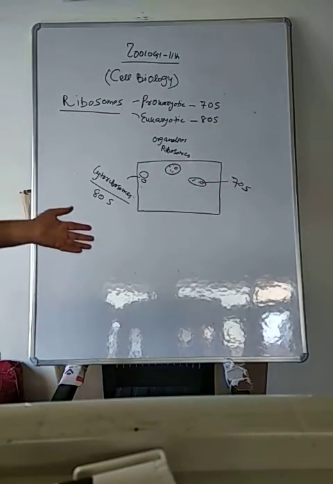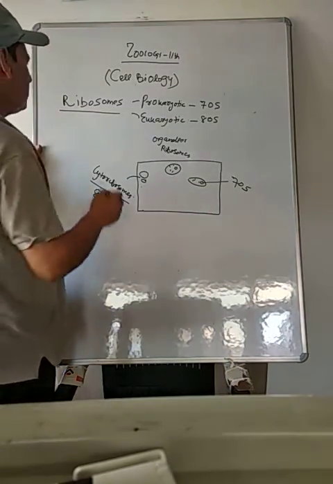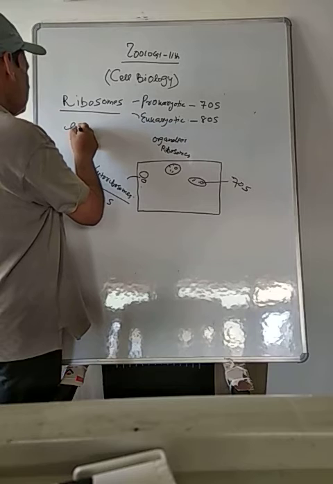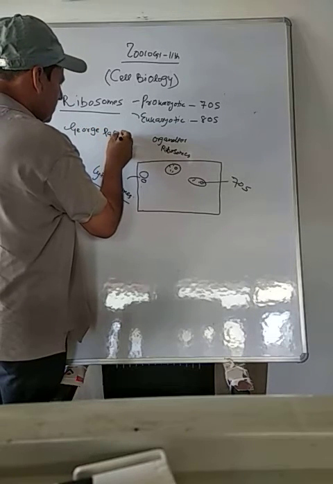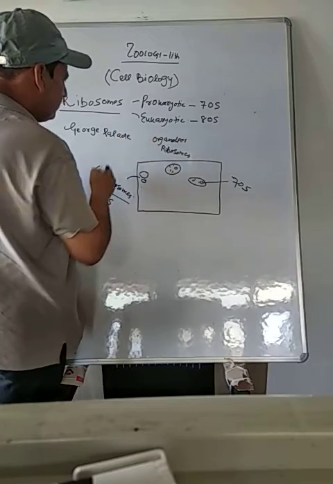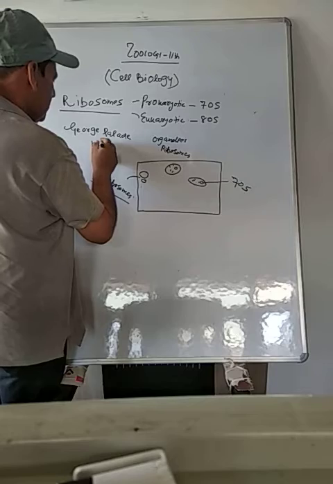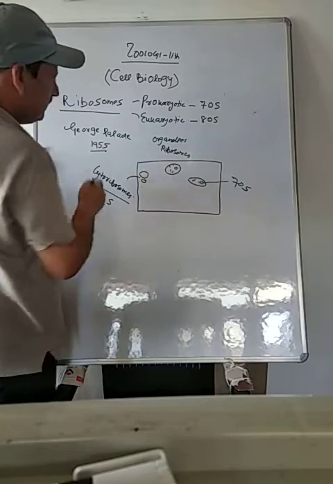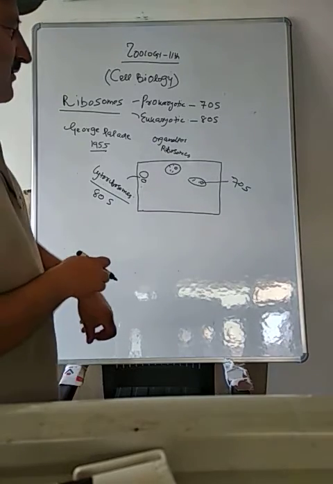Now, what is this S? Ribosomes were first discovered by George Palade. Earlier he called them Palade particles, then he changed their name to ribosomes in 1955. They can be seen under the electron microscope because they are very, very small.